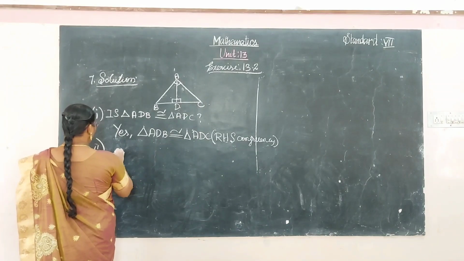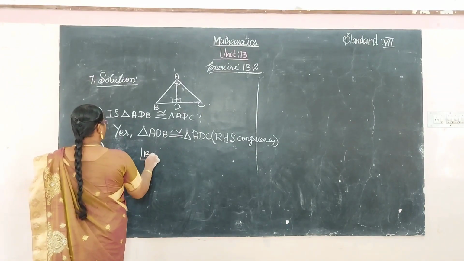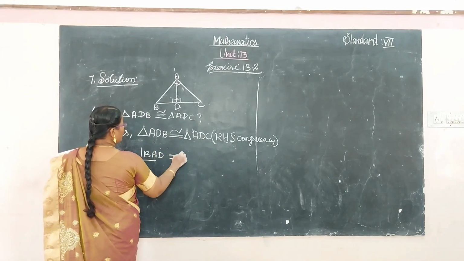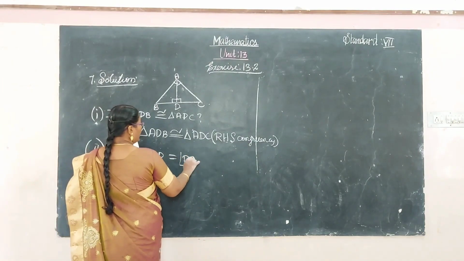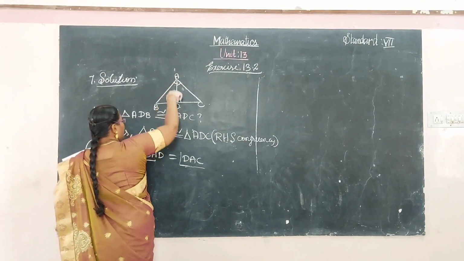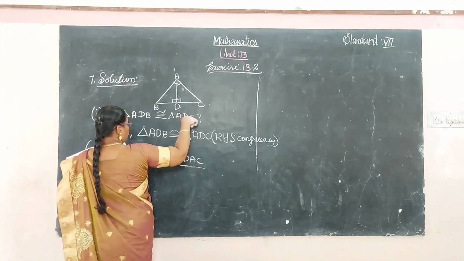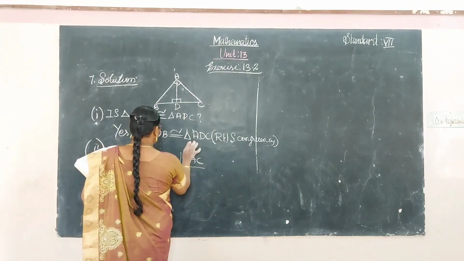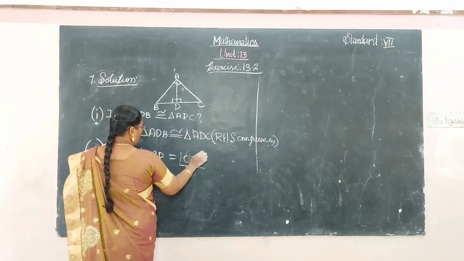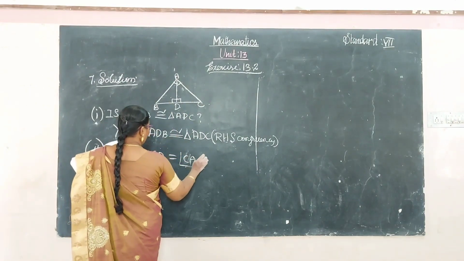So here prove the angle BAD is equal to angle DAC. Or CAD is the correct one. So it starts from here to this one, corresponding sides.